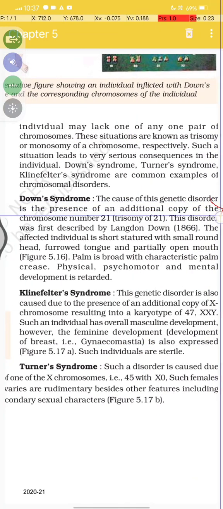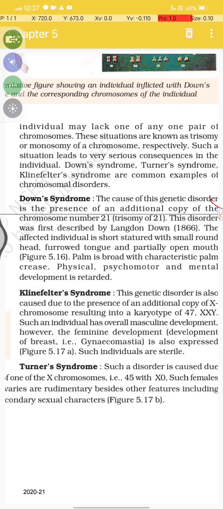The cause of this genetic disorder is the presence of an additional copy of chromosome 21, trisomy, and the disorder was discovered by Langdon Down in 1866. An affected individual is of short stature with a small round head, a furrowed tongue and a partially open mouth, and the palm is broad with a characteristic palm crease. It causes physical, psychomotor and mental developmental retardation.